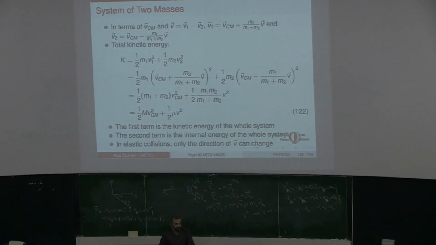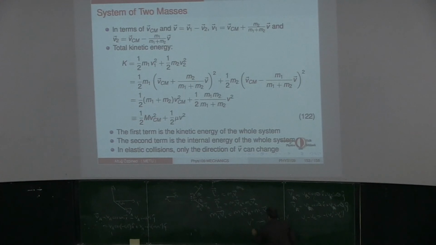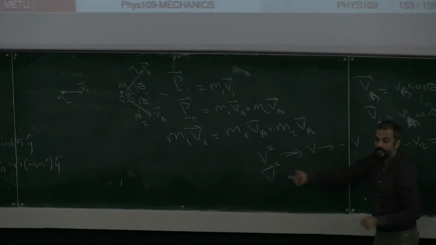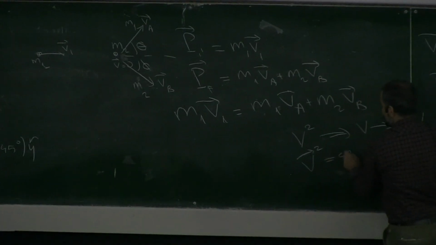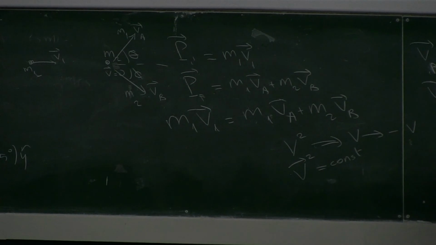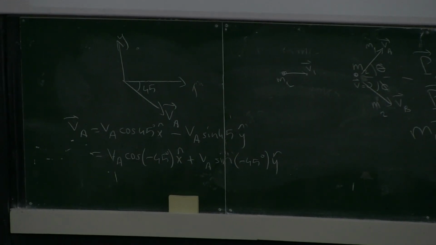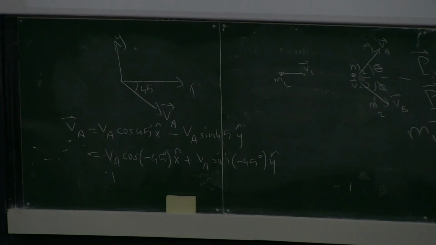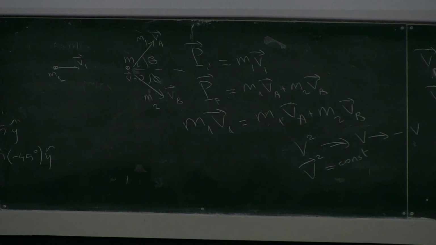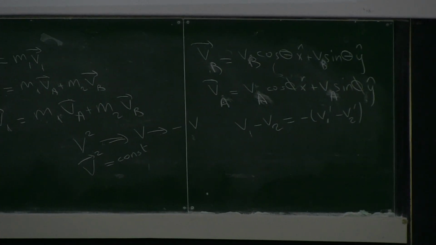Now, in the case of the two-dimensional or three-dimensional motion, remember, it's a vector. The velocity is a vector. V squared should stay the same. The relative velocity vector's magnitude should stay the same during the collision, if you only impose energy conservation. But if the magnitude of a vector is constant, you can still have the orientation changing. So the orientation is still free to change.